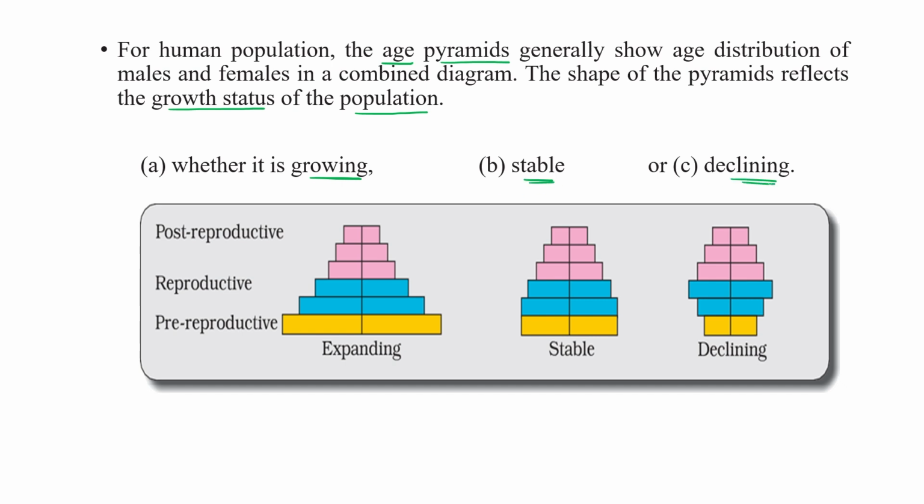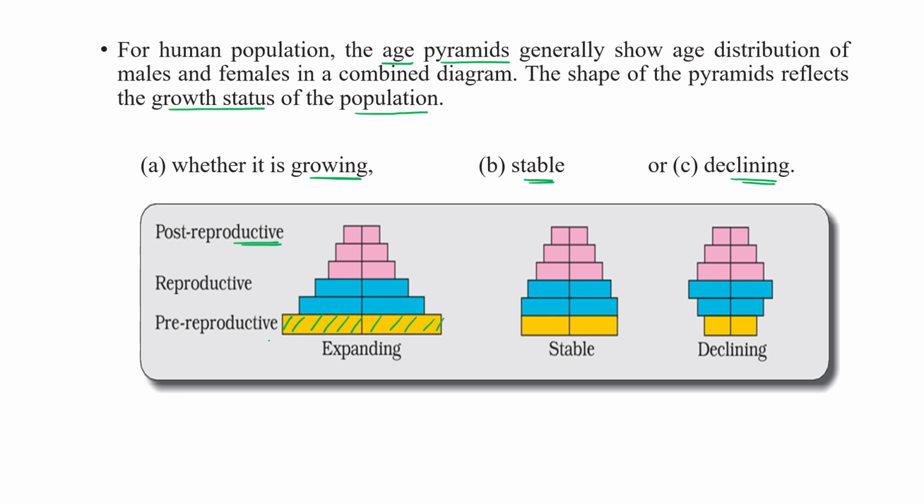How can we calculate this? First of all, we have to calculate the number of individuals present in the pre-reproductive age. If that number is more as compared to the reproductive one, or less. And obviously this one is post-reproductive, meaning old people who are not able to reproduce now. The pink one is the level for all those. So this is the old population, this is the reproductive age population, and this is the pre-reproductive age.